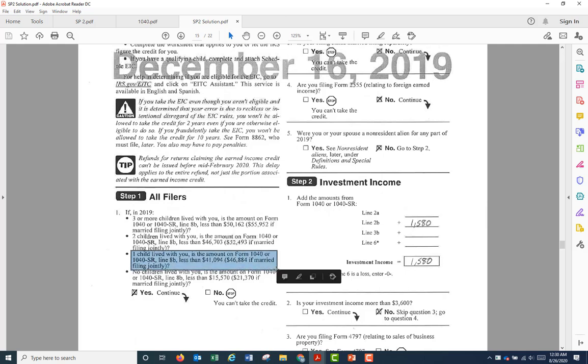And the amount on Form 1040, line 8B, which is the AGI, is it less than $41,094? Yes, it is. That's the threshold, and here it's under this limit. The AGI is under the threshold. Recall that to qualify, the taxpayer must have very low income, and the AGI must be under the threshold.